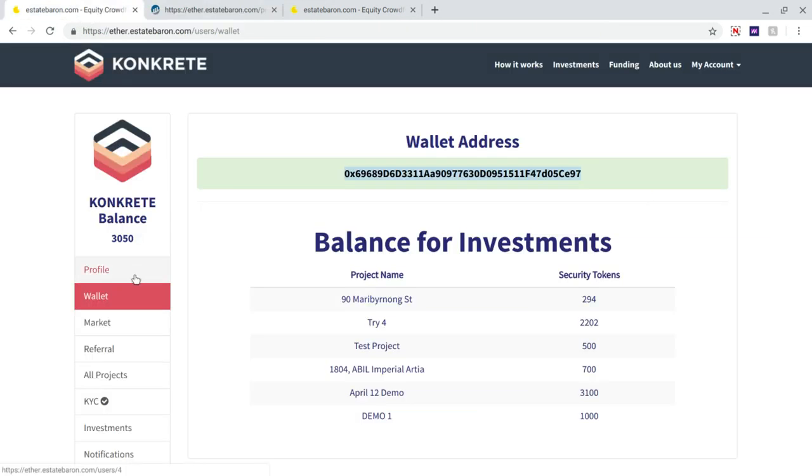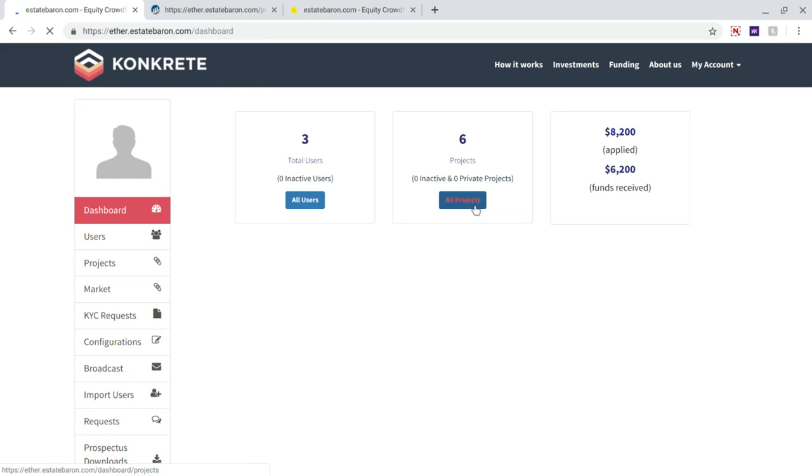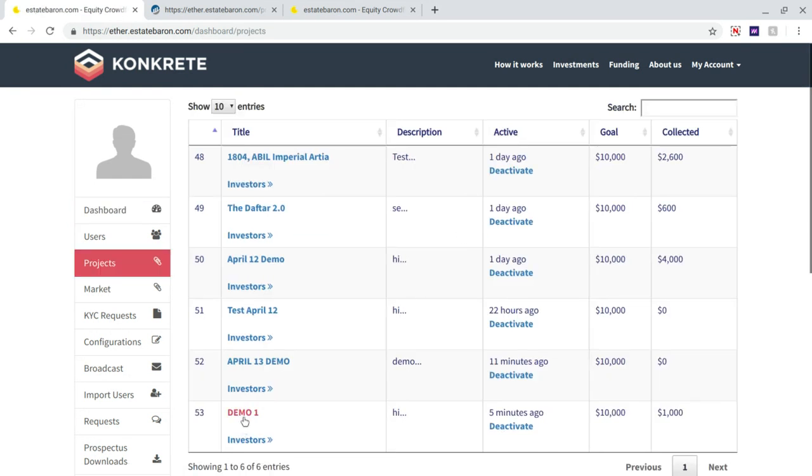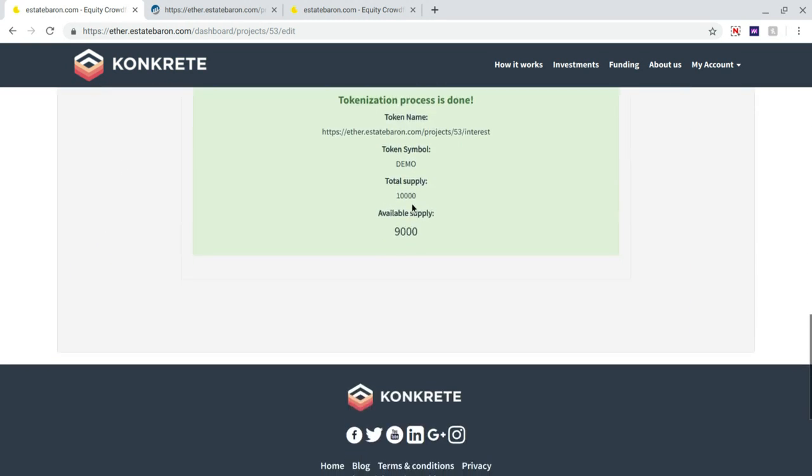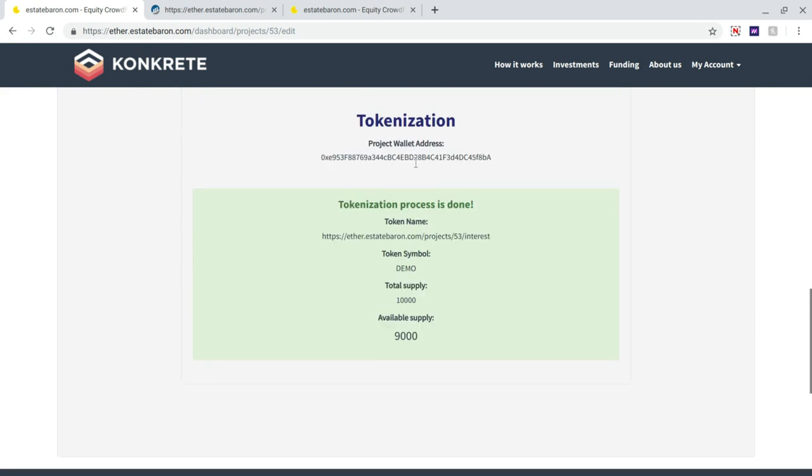Now, we are also going to verify that the balance of 10,000 tokens for the demo one project has gone down to 9,000. Total supply was 10,000, available supply is 9,000 because 1,000 were issued.